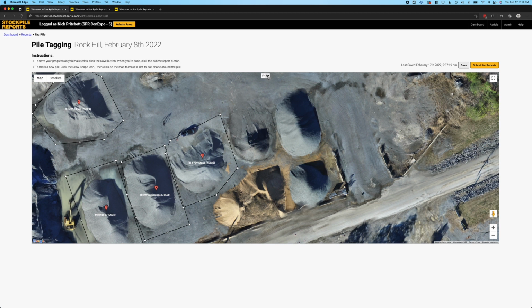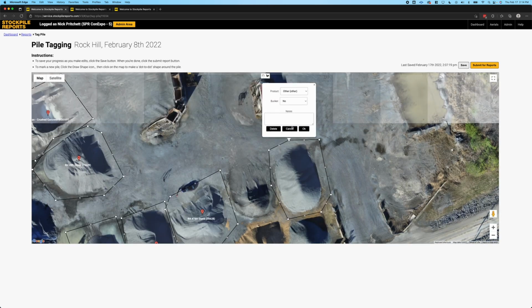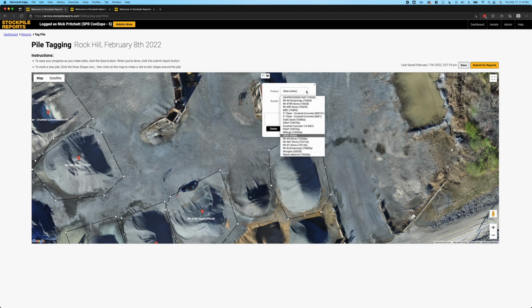I'm going to click up here at the top on my Draw Shape tool, and I'm going to start clicking around this pile, and I'm going to do it pretty fast. You don't have to be super accurate with this. Our toe detection method will look for the pile inside of your marking and perform the measurement. Once you've tagged that pile, click on the product list and select the product from your site for that pile.